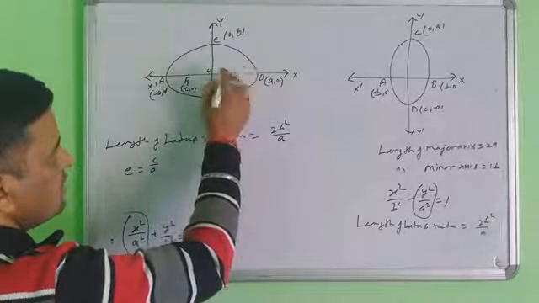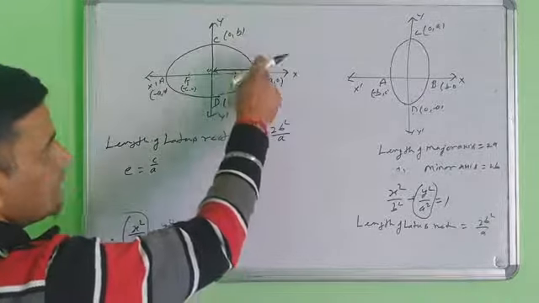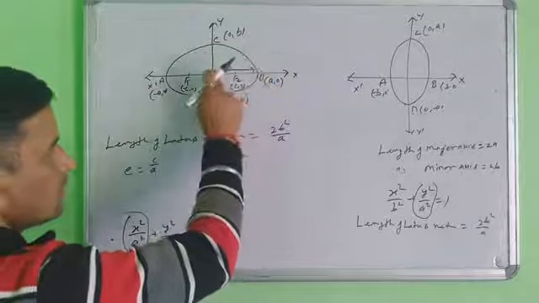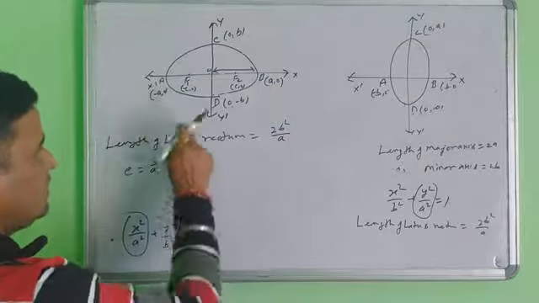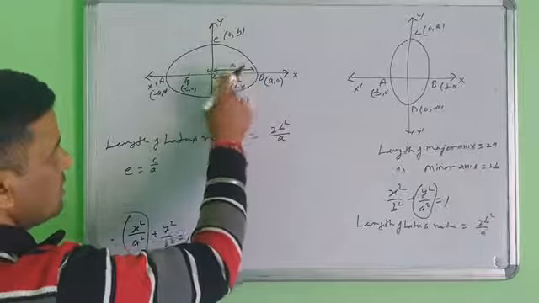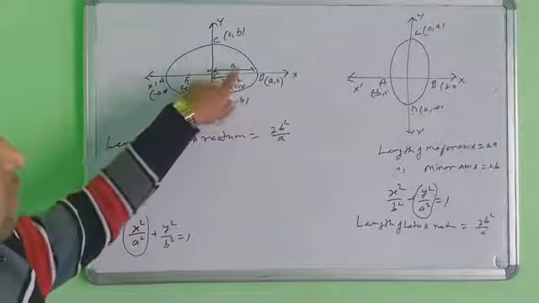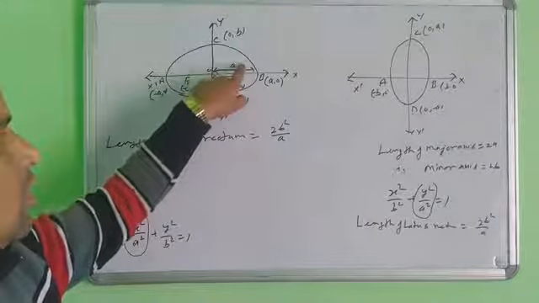This length is c and this length is a, so the ratio is c upon a. What is the ratio of both the lengths here? So this is called the eccentricity.